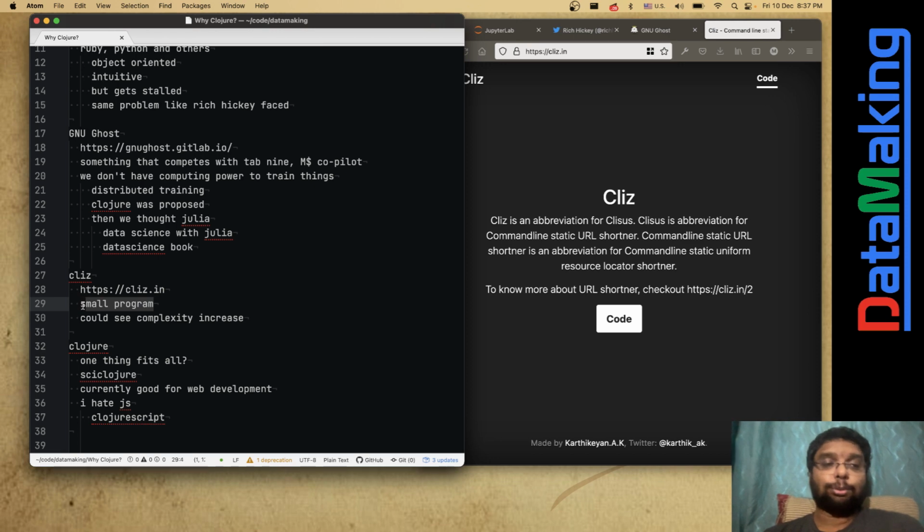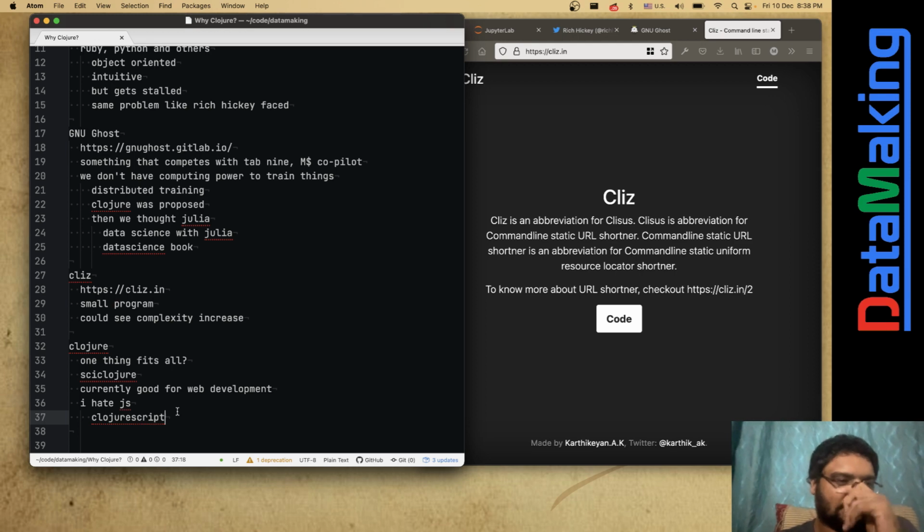I have coded this in Ruby, and even though it's only a few hundred lines of code, I can see the future. The complexity will creep in. From a few tens of lines of code to hundreds of lines of code, I can see the complexity increase, and testing and all those things. Compared to a few tens and a few hundreds of lines of code, I can feel the difference. So that's the thing.